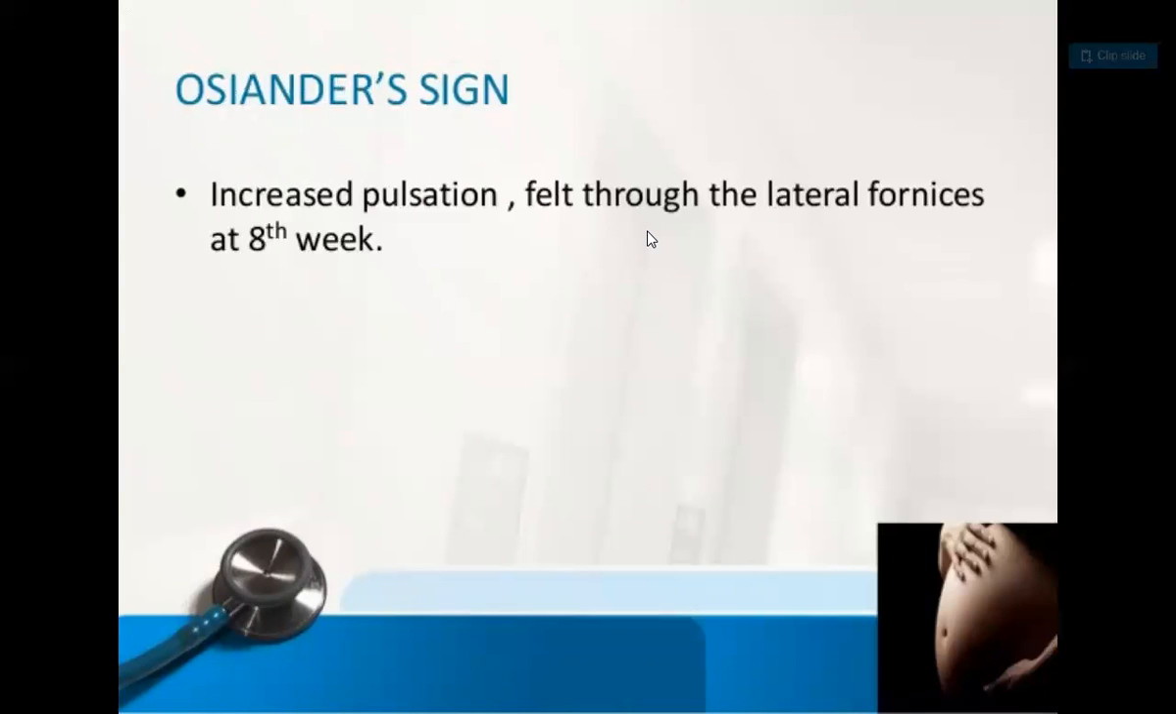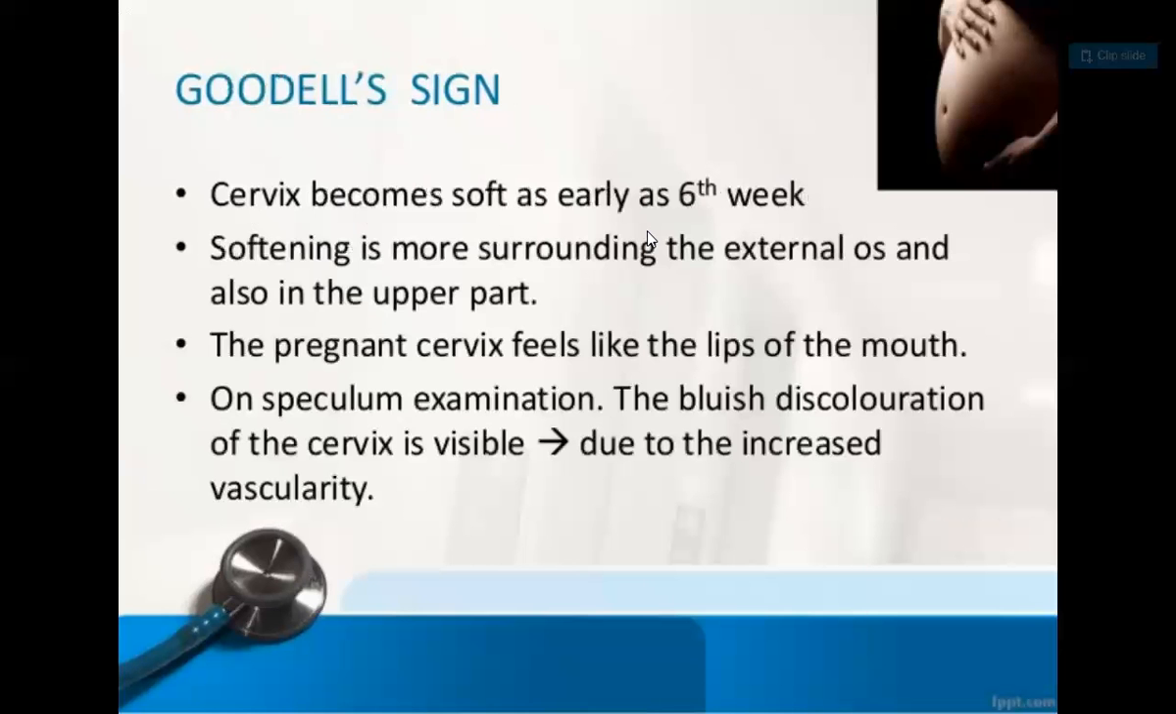Then Osiander sign. So what is it? Again, Osiander sign is a sign of pregnancy during the first trimester. The second synonym is early trimester, that is from first to 12 weeks. What is it? It is increased pulsation felt through the lateral fornices, when it is felt at the 8th week. That is Osiander sign.